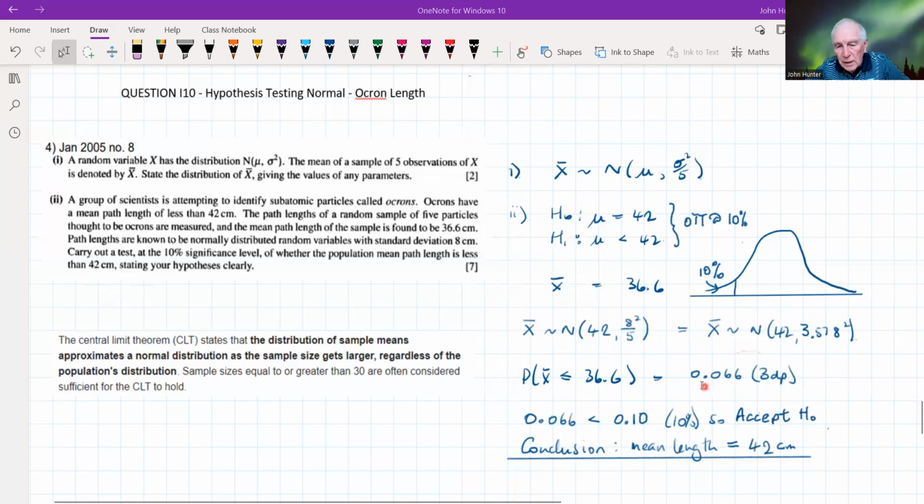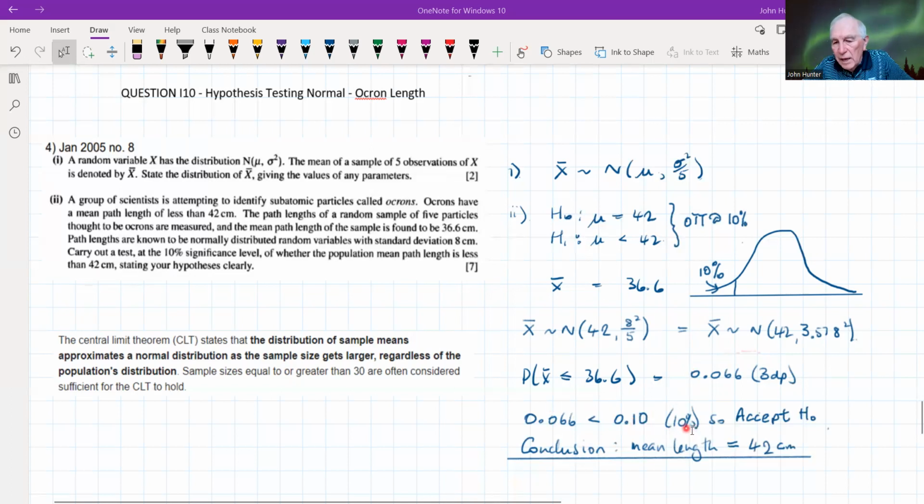So this is 36.6, assuming that the mean upper bound is 42 centimeters. And that gives us a probability of 0.066, to 3 decimal places. So this is the p-value, and it is less than the alpha level.